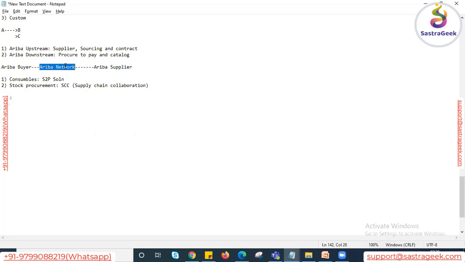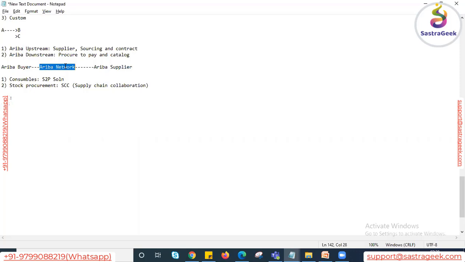In S4HANA they introduced lots of simplification along with Fiori apps, so lots of functionality is available in S4HANA. But we still have some challenges in S4HANA. I'm not saying S4HANA is not a good system compared to Ariba. Of course, S4HANA is a very good system.